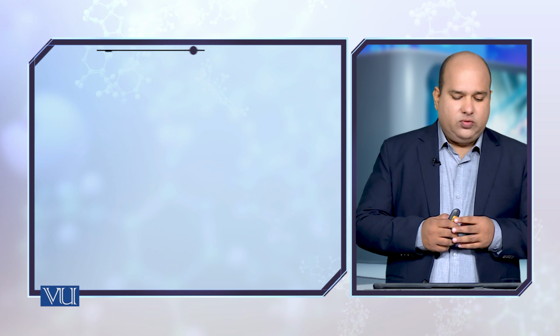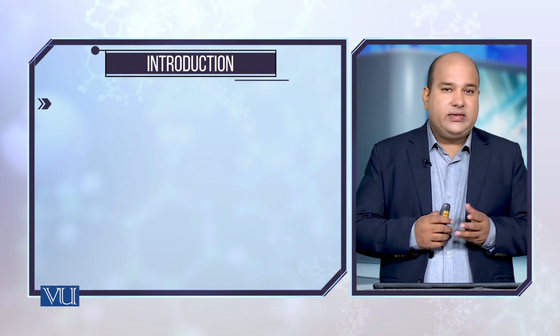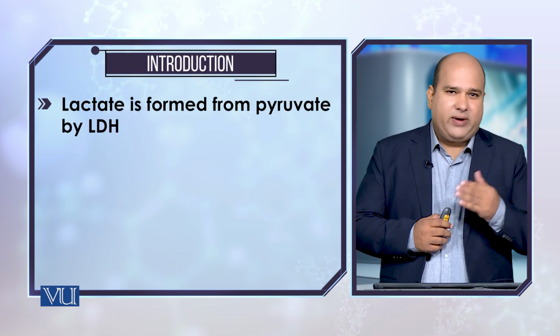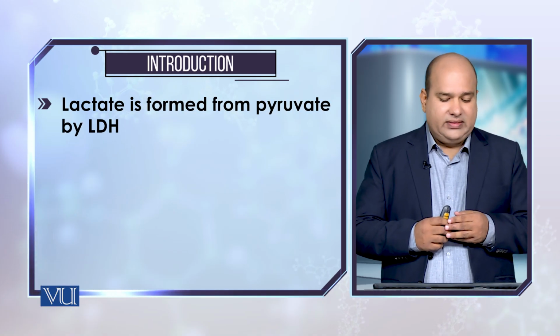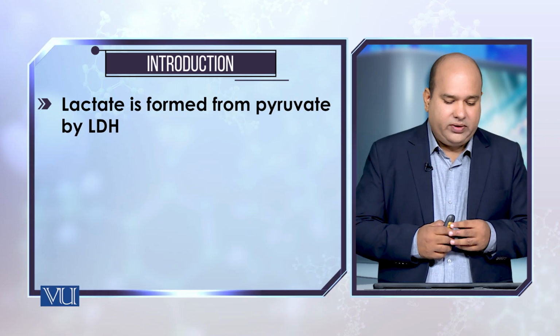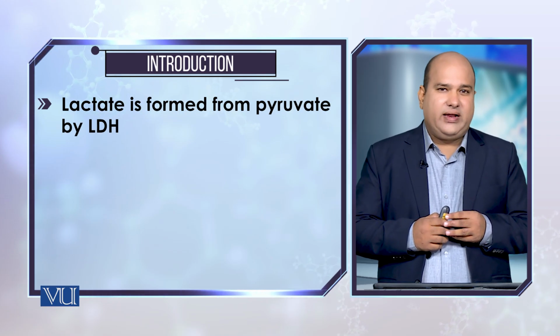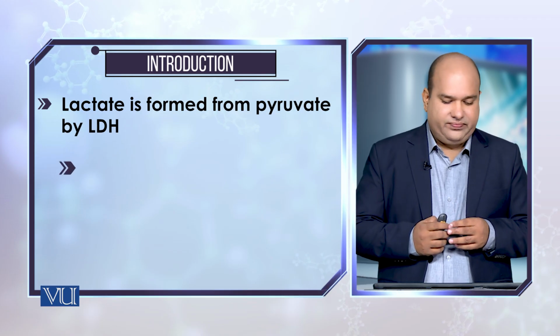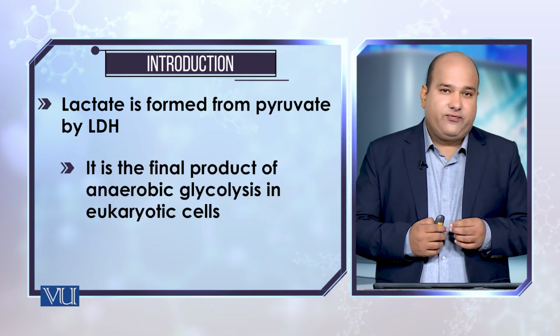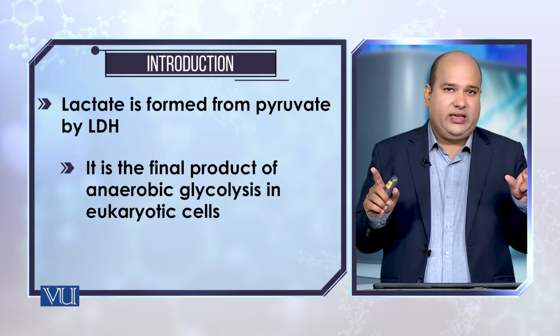As I have told you, lactate is formed when the pyruvate is converted anaerobically. The lactic acid is formed by the LDH, lactate dehydrogenase enzyme. It is the final product of anaerobic glycolysis.